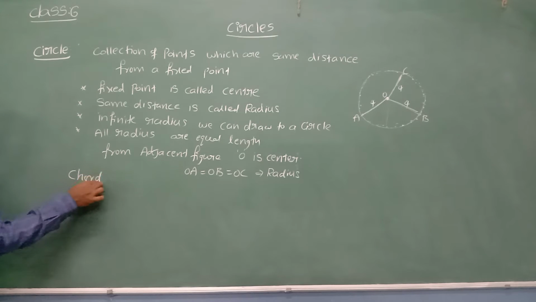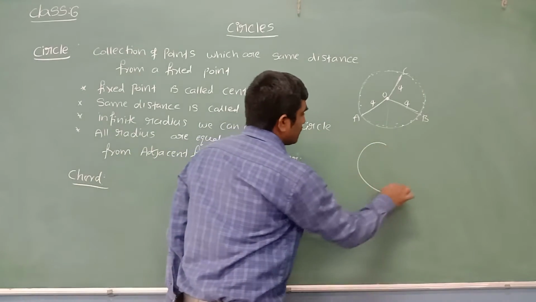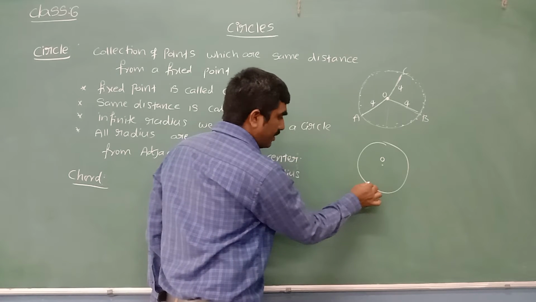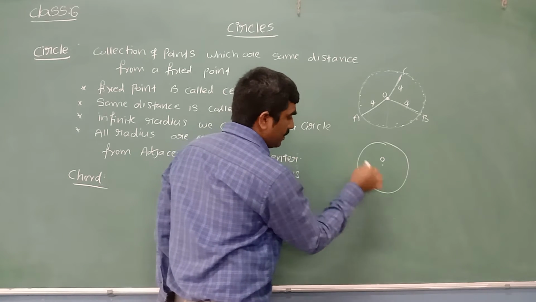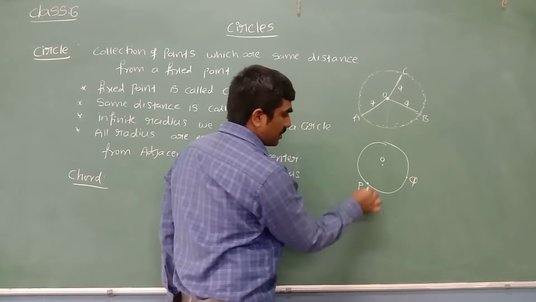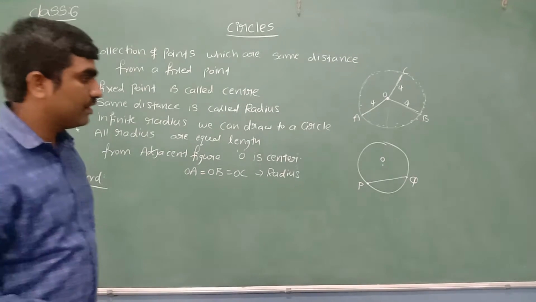One is the chord. Can anybody tell me what is meant by a chord? Let me take one more circle. Take one center O. I am taking 2 points on the boundary of the circle. P is a point on the boundary, Q is a point on the boundary. Join these 2 points. It is called a chord.